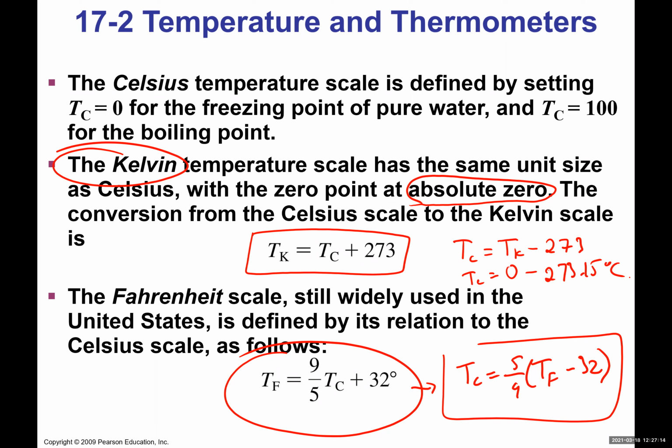I want to later mention why and how Kelvin came up with his scale, and there's a really nice history behind that. So there are a few slides where I can go over that.